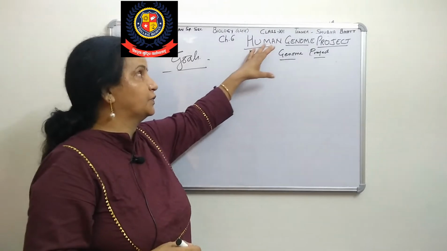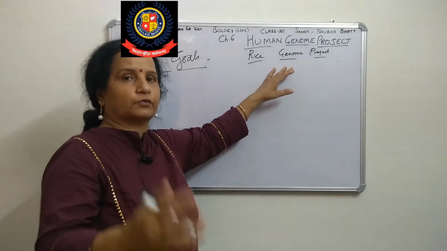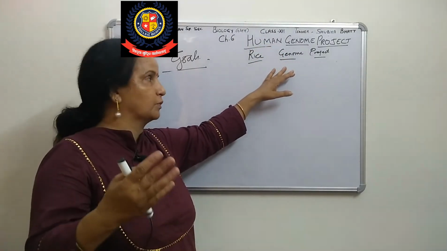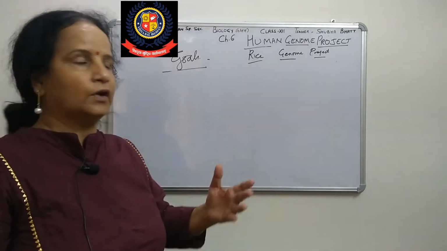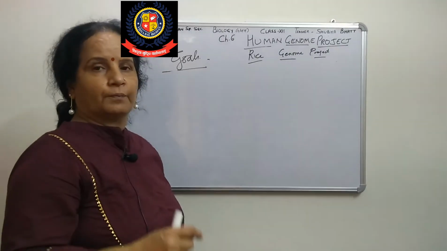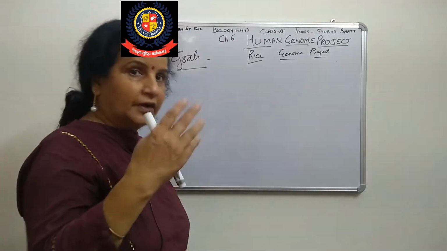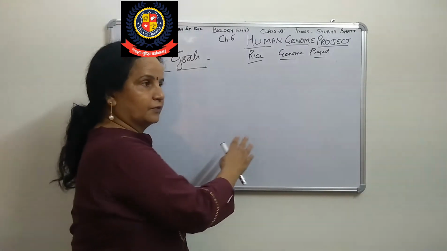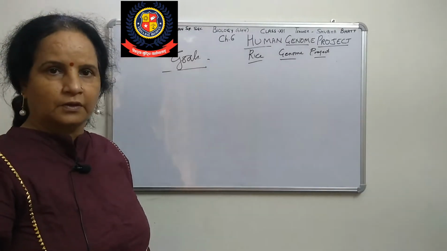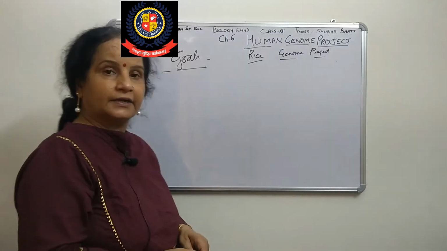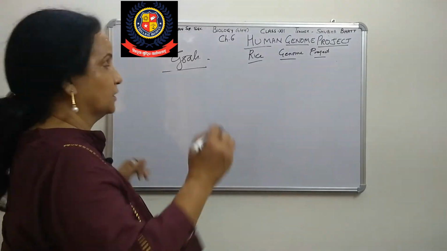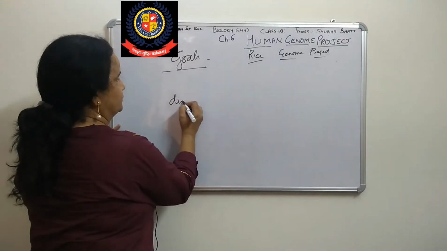So now, by studying these, we know which chromosome number is defective, maybe chromosome 1, maybe 3, maybe 4, in any number. By knowing this, we can easily detect that the disease is because of that chromosome number. Then, by this project, we can diagnose.